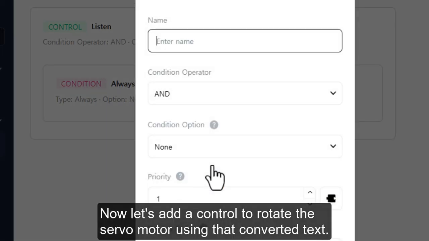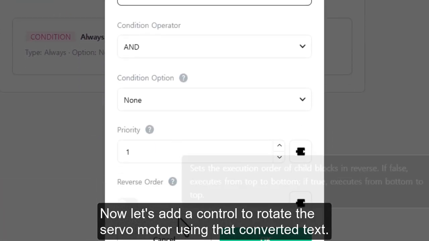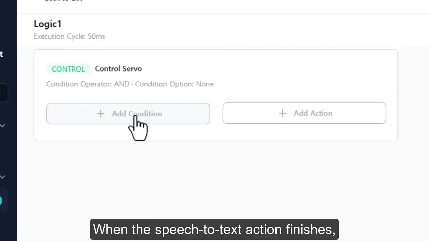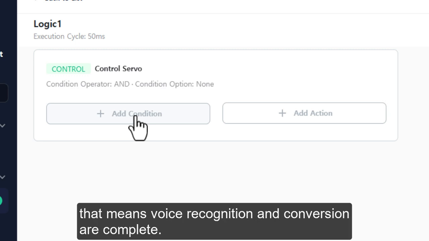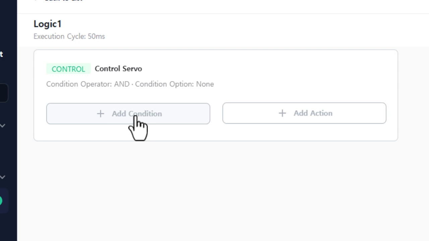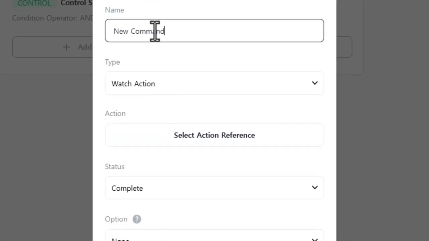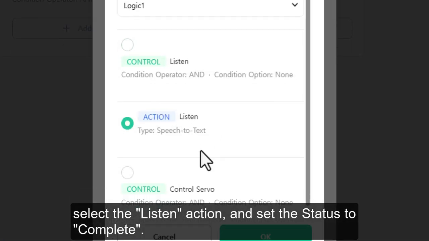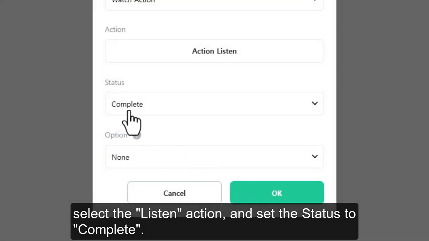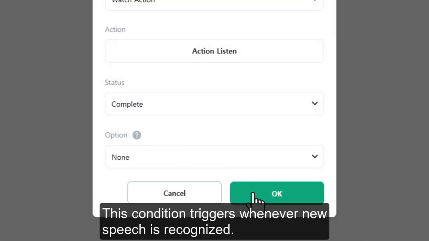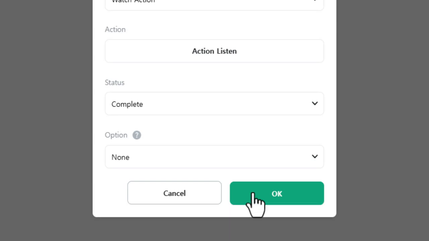Now let's add a control to rotate the servo motor using that converted text. When the speech-to-text action finishes, that means voice recognition and conversion are complete. So add a watch action type condition. Select the listen action and set the status to complete. This condition triggers whenever new speech is recognized.